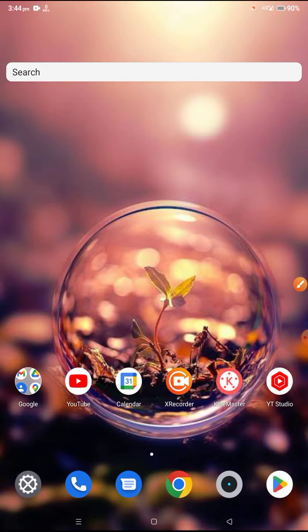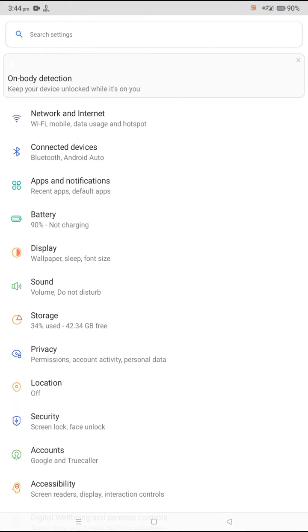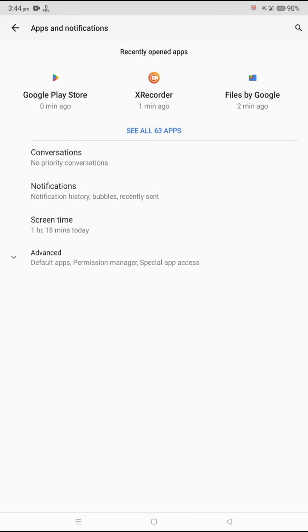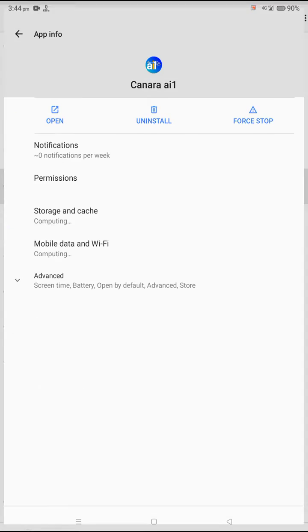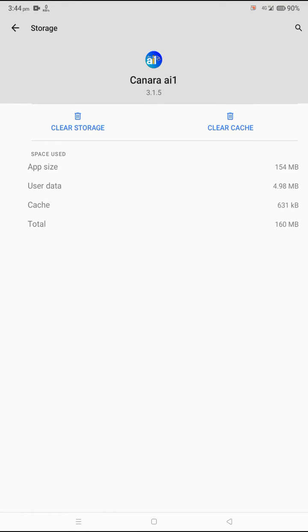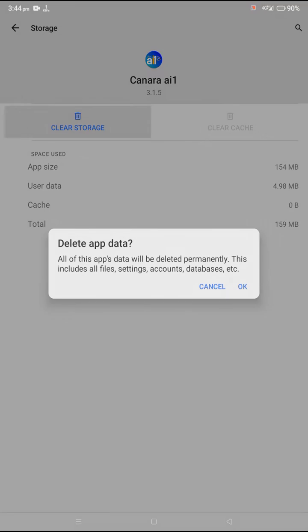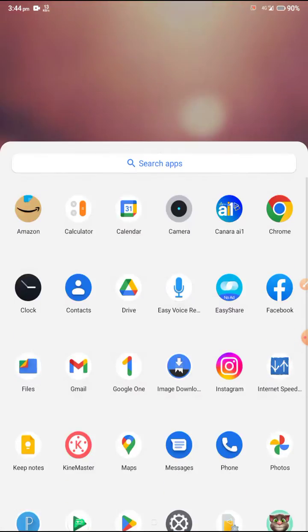And the next step is you need to clear data, clear storage of the Viber application, or clear cache. Go to app manager or app notification, search for the Viber application, and just clear data. If you see clear storage, click on it and clear the storage also. Okay, the process is done.